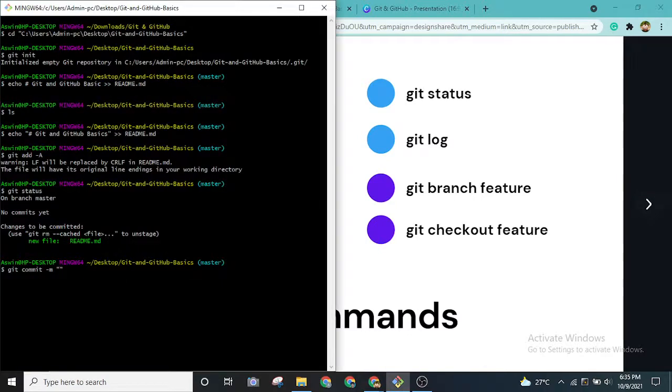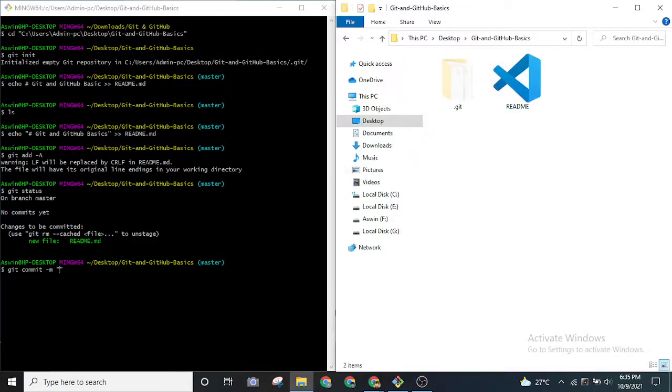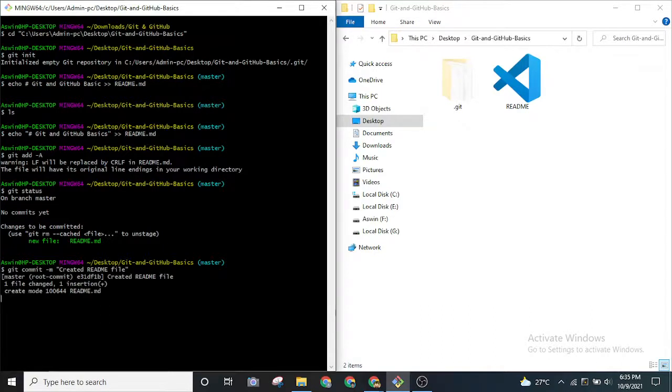As we are creating a readme file, let me add a descriptive message stating that I have created the readme file. At the beginning this version was empty, but after that I created this readme file. So this becomes a version when we commit these changes.